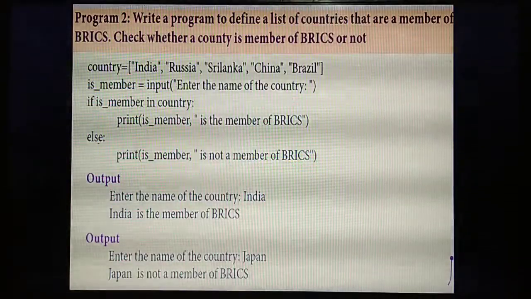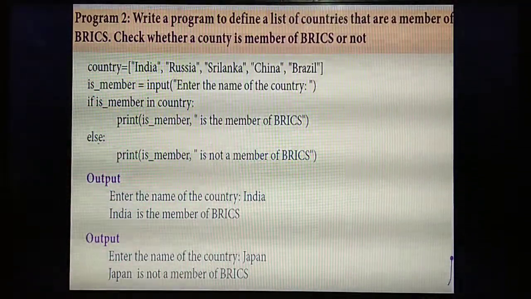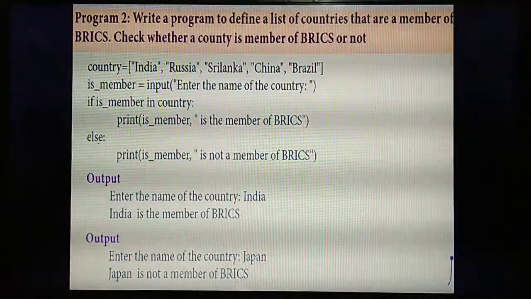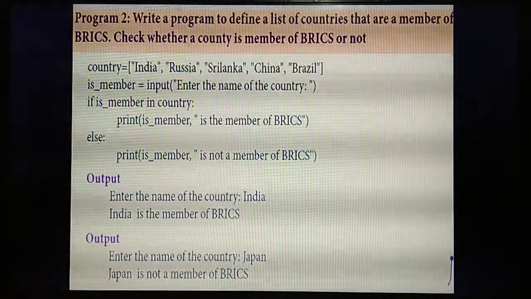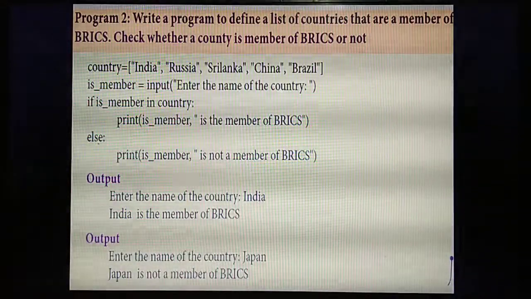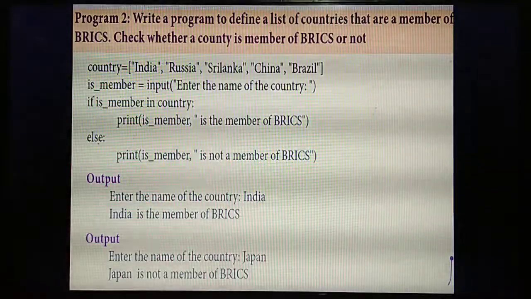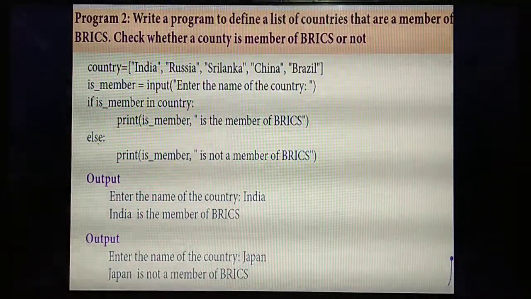Inside the list, how many countries have you given? 1, 2, 3, 4 and 5. Five names of countries are given: India, Russia, Sri Lanka, Chennai and Brazil. In your question they have asked that you enter some country and find whether the country is present inside this list or not. For that, they are using one function called isMember. What do you mean by isMember?